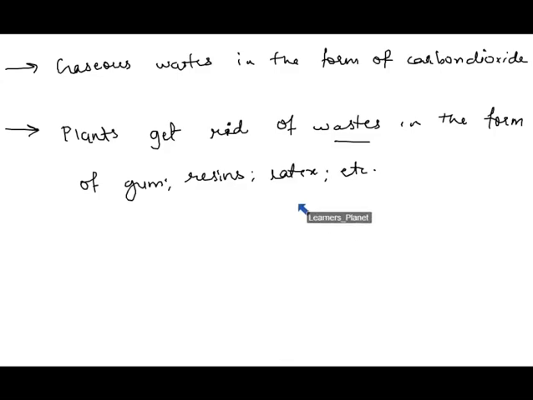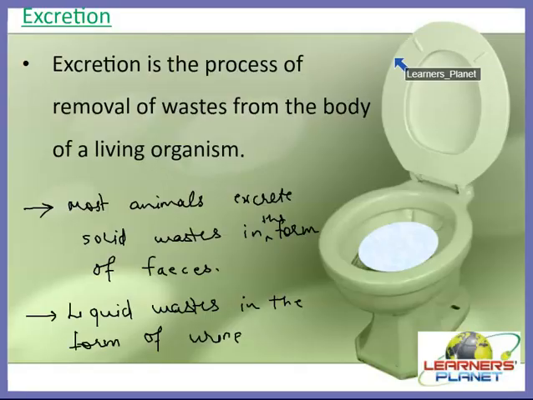So basically, we cannot say that animals and plants both have the same type of system by which they get rid of the waste. But yes, they are living things, and they have different types of excretory products by which they get rid of the waste. So excretion is also one of the important characteristics of a living thing.